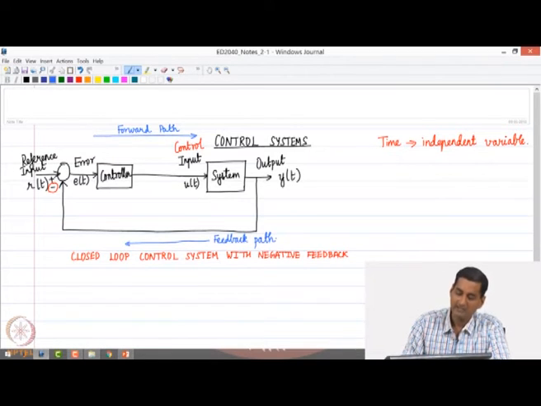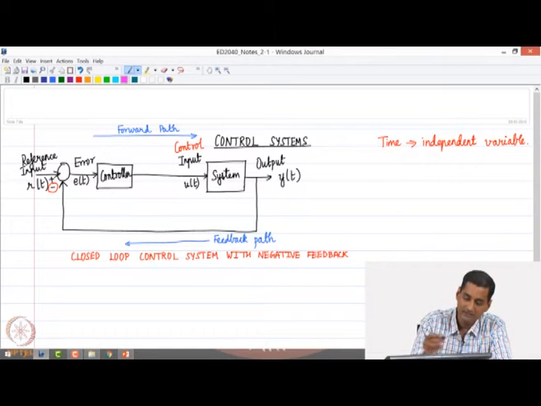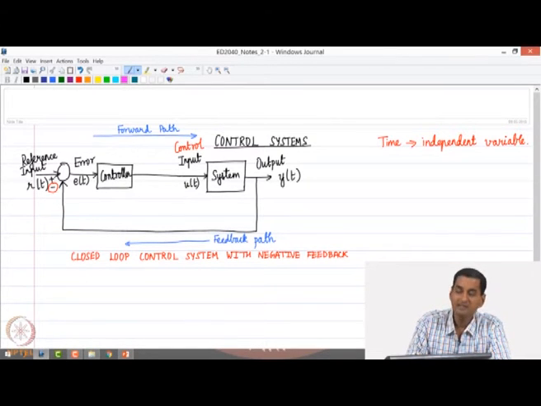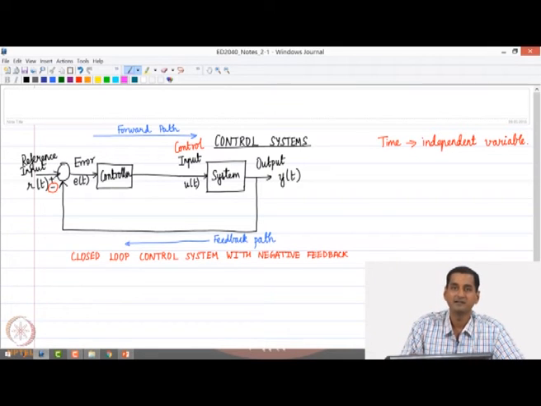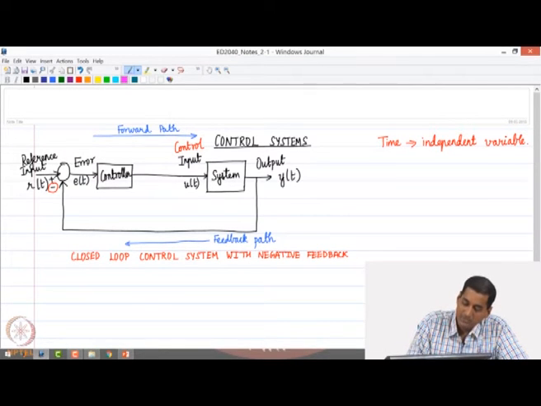Okay. And in this feedback path, one can typically have other dynamic components which may need to be modeled depending on what we do with the system.